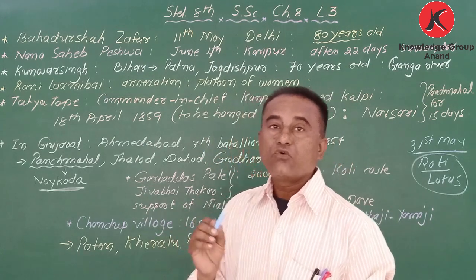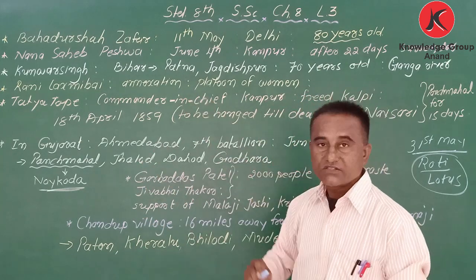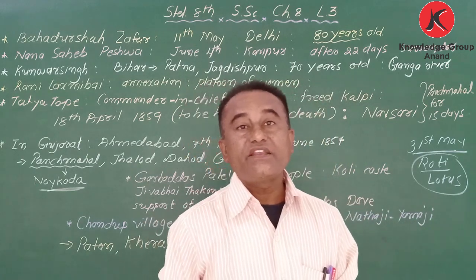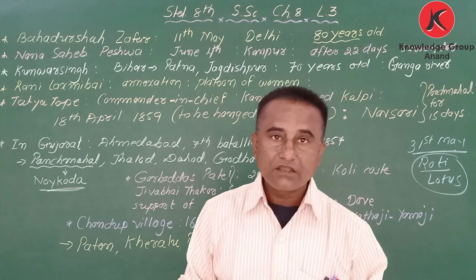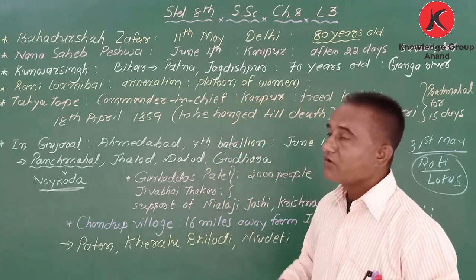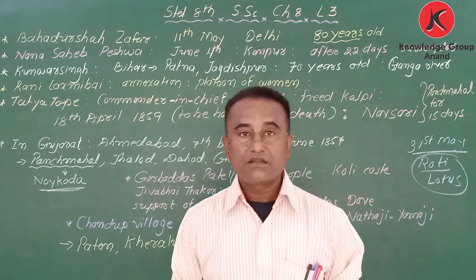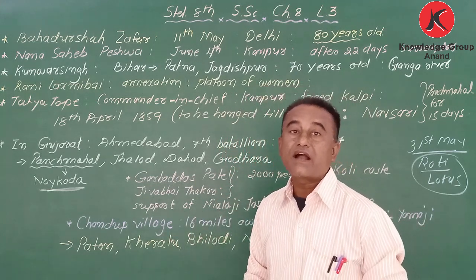So who was the leader in Delhi? Bahadur Shah Zafar. How old was he? He was 80 years old. Got it? The next leader was in Kanpur. In Kanpur, Nana Sahib Peshwa was the leader.